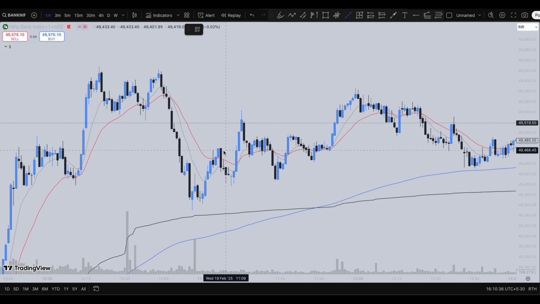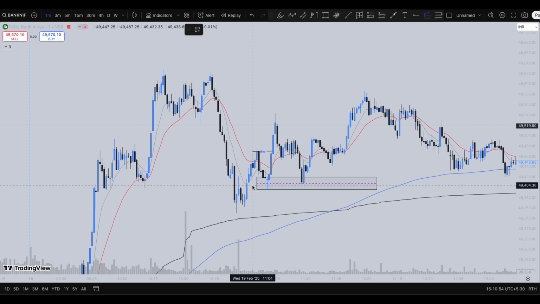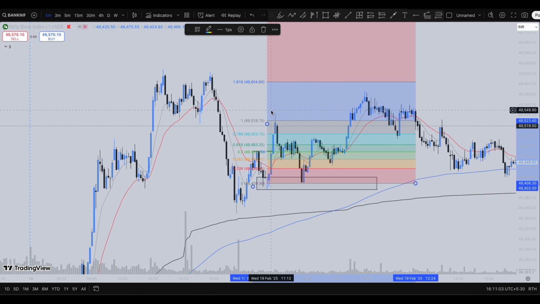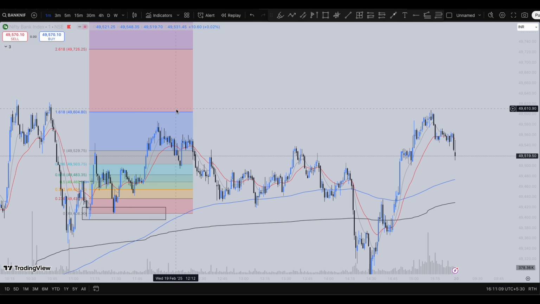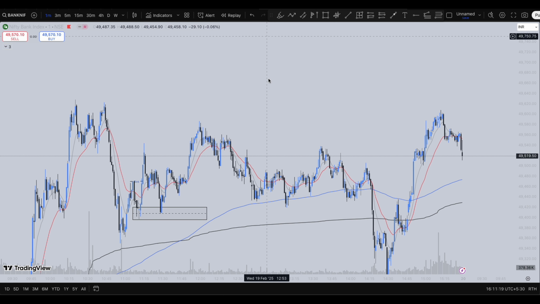But here you can see, same as in Nifty 50, where the market broke structure here. You can consider this to be a chalk as well, or else a break of structure. And if you consider the last down candle, you could have considered this to be an order block. So if you try to plot the fib extension levels, the common point between this to the common point between this to the common point between this, you could have targeted this swing high or the 100% move as well, or you could have targeted the 1.68 level. But here the market didn't come, but it came here, guys. It reached over here.